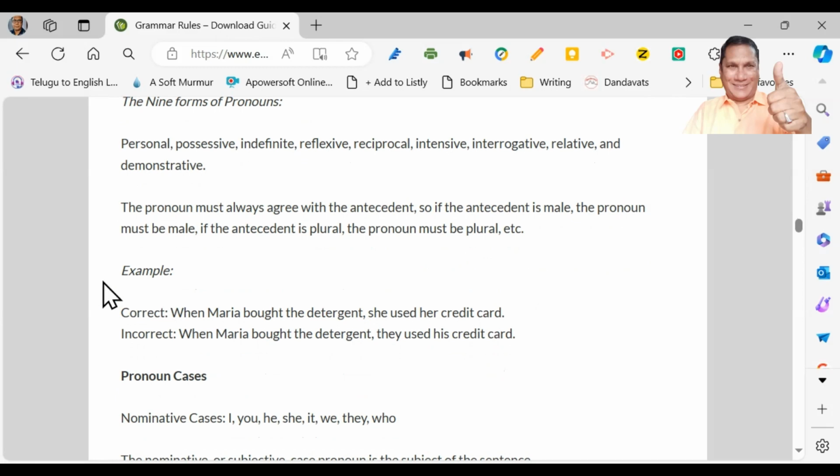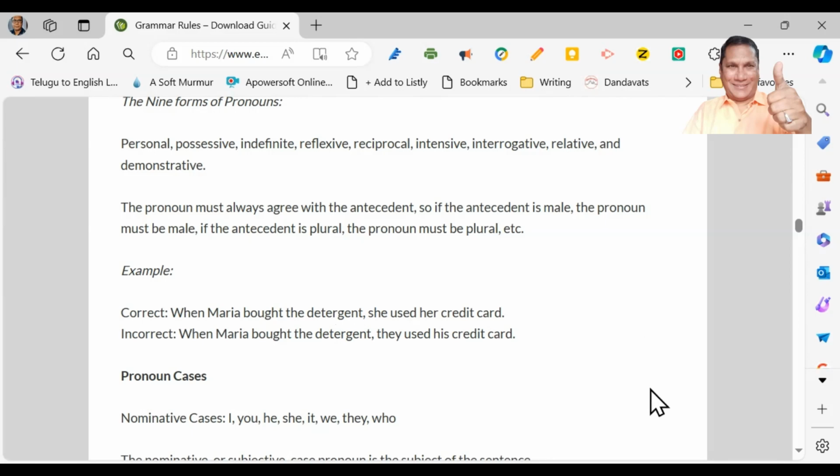Now we have an example here. The example seems to be silly, but it's an important example. When Maria bought the detergent, she used her credit card. I will read once again. When Maria bought the detergent, she used her credit card.